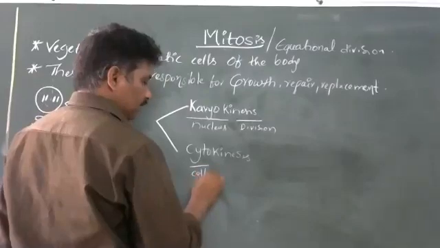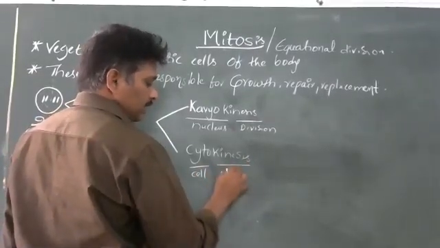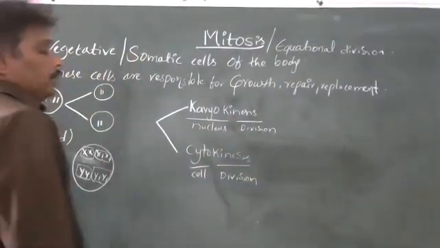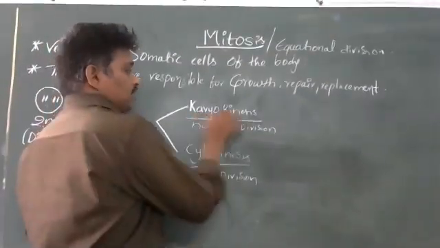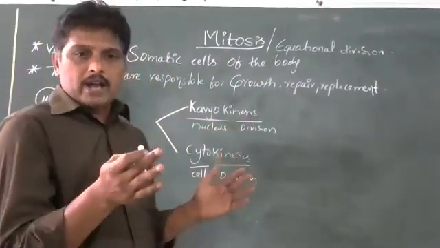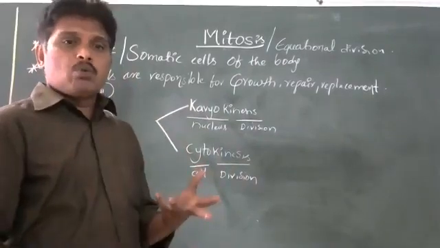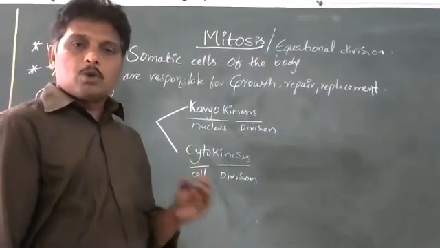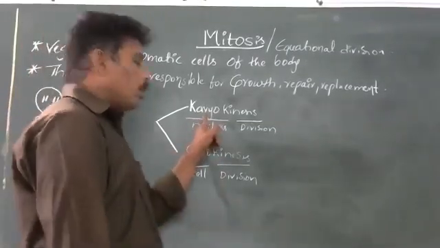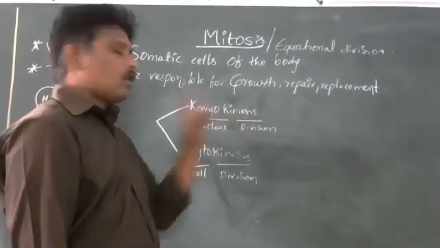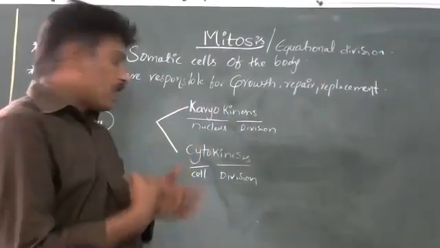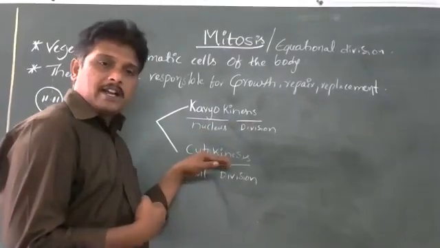Cyto means cell, and kinesis again means division. During mitosis, first karyokinesis: the cell does not directly divide into two daughter cells. First, inside the cell, the nuclear material, that is the chromosomal material, divides. That process is called karyokinesis. After the nuclear material division is completed, next the cell divides.